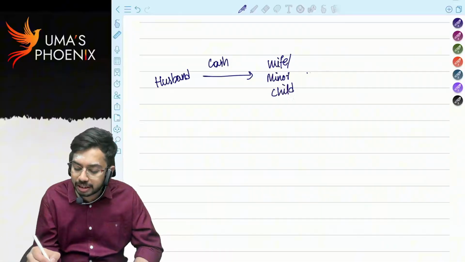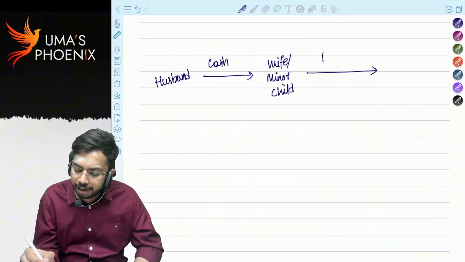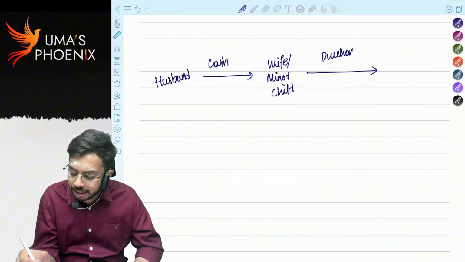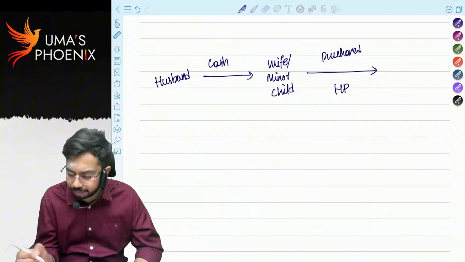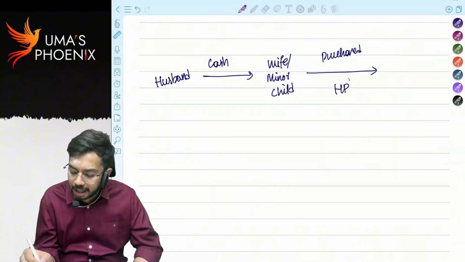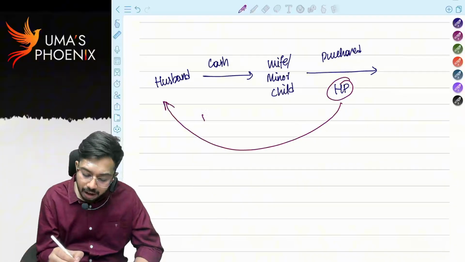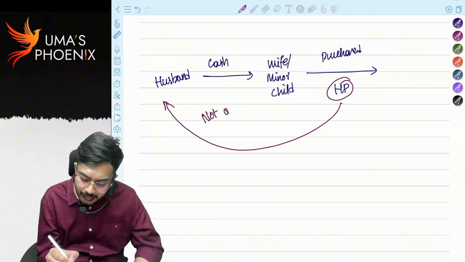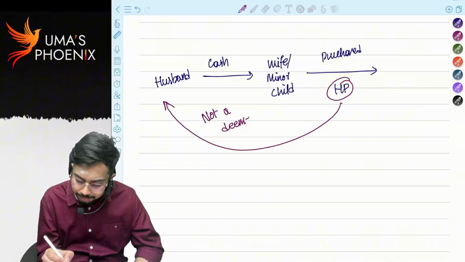Now using this cash, wife or minor child purchased house property. For this house property, husband will not be considered as a deemed owner.